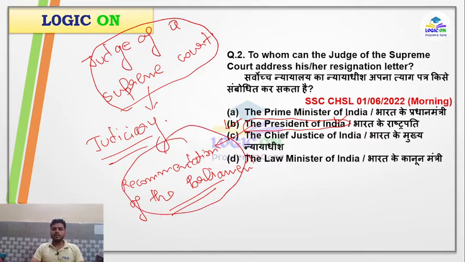Or in other words, the judges of a Supreme Court do not hold office at the pleasure of the President. The President can't remove the judges, whether Supreme Court judges or High Court judges, according to his will. He has to act according to the recommendation of the Parliament. Do remember this thing also.